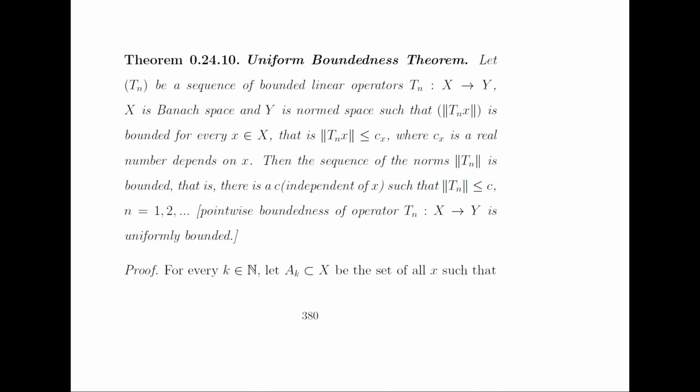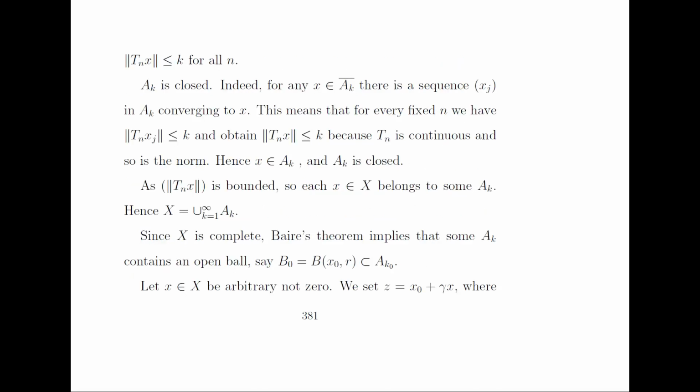So now we discuss the proof. For every k belonging to the naturals, let A_k, a subset of X, be the set of all x such that the norm of T_n x is less than or equal to k for all n. And we claim that A_k is closed.